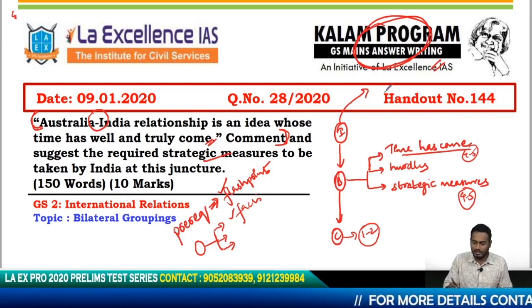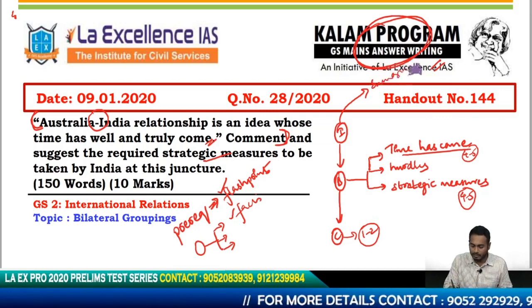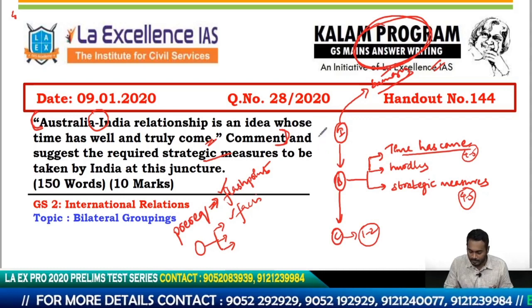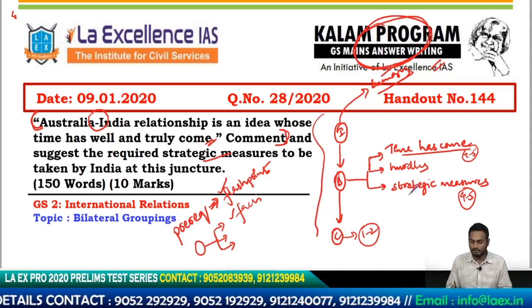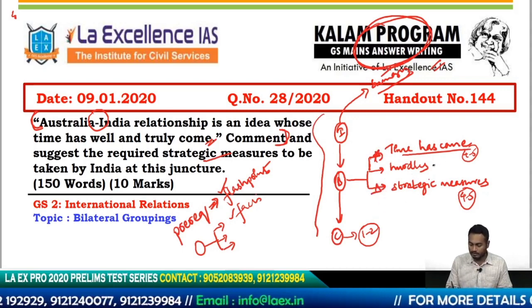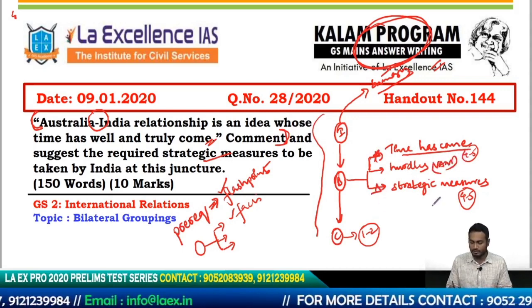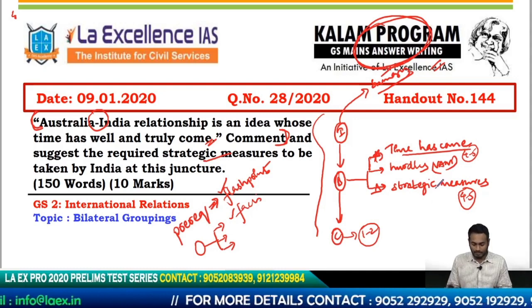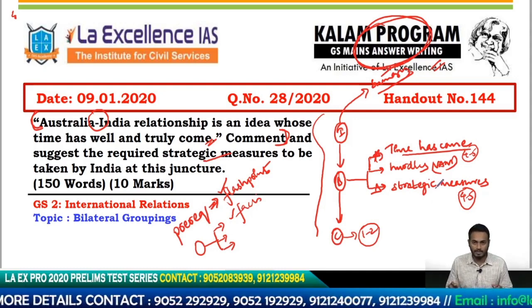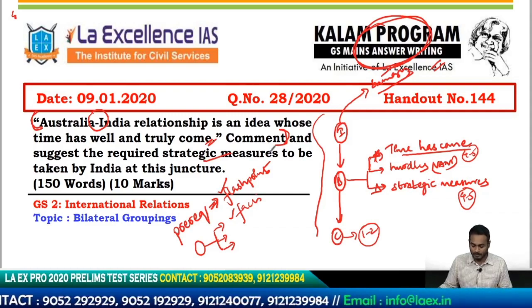That is not a good way to introduce your answer. So we'll start by summarizing the India-Australia relationship. That is a good way to start your answer. So we've evolved a structure for this answer. We've evolved 3 side headings, among which this and this are important. This is basically my value add material, okay. So I've done this. I've also talked to you all about the prerequisites. We will move forward and look at a sample answer that has been written, okay.